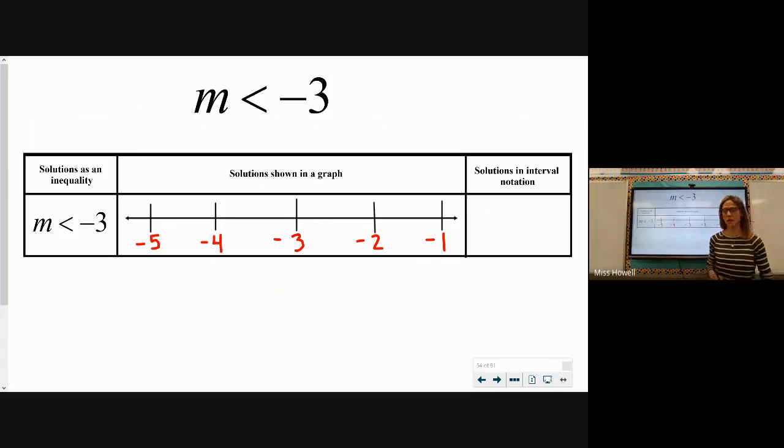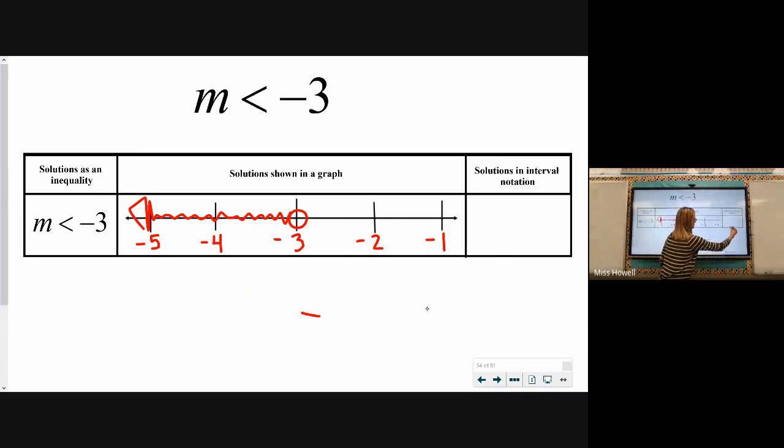Since negative 3 is not a solution, we would start with an open circle and we would shade everything less than, all the way to negative infinity. So the way that we get our interval notation, from either our inequality statement, or it's a little bit easier from our picture, is we need to think about what's our smallest thing that we colored all the way to our biggest thing that we colored in. Technically, this arrow points that we went all the way to negative infinity. So our smallest value that we colored in as a solution was negative infinity. That's the beginning of our interval.